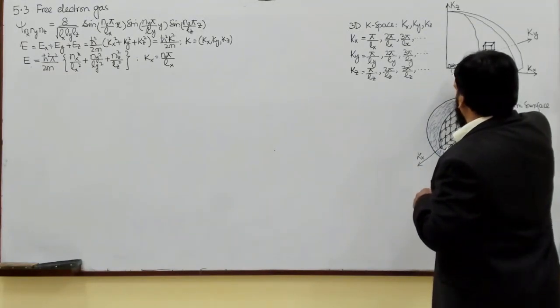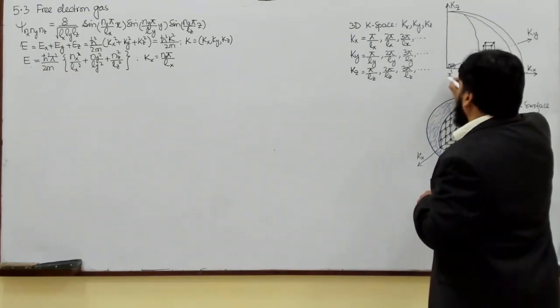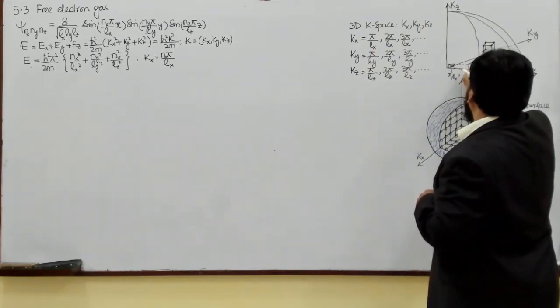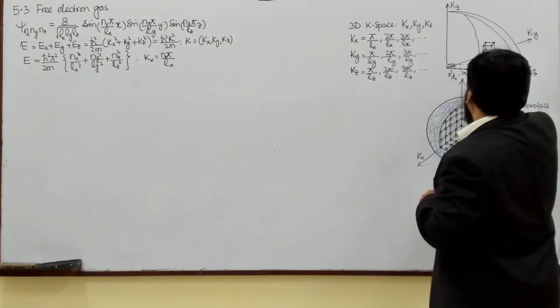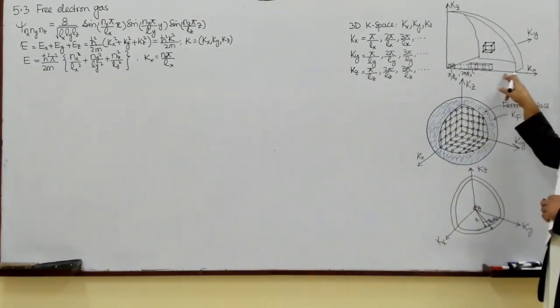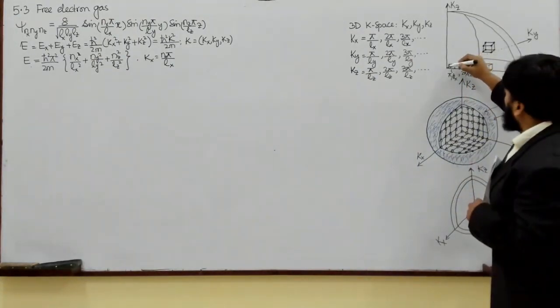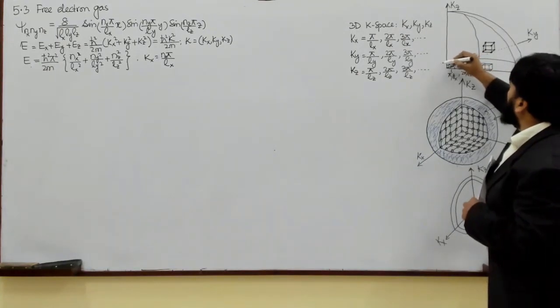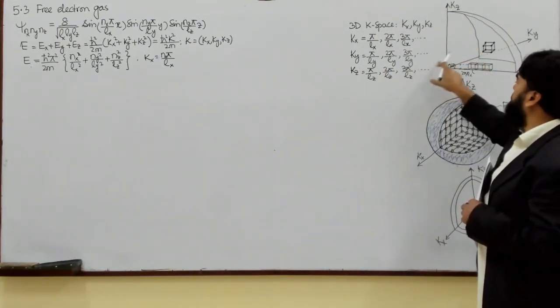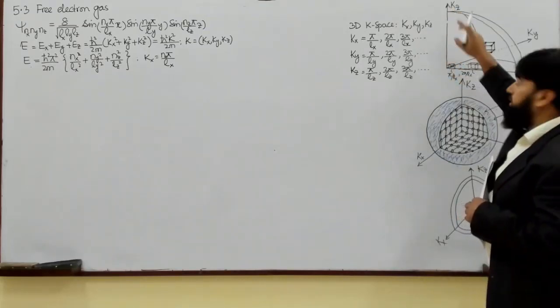Now this one is at pi over Lx. Similarly, the next one here will be at 2 pi over Lx, this one at 3 pi and so on. Similarly, this dimension of the cube will be pi over Lz and 2 pi over Lz and like this.